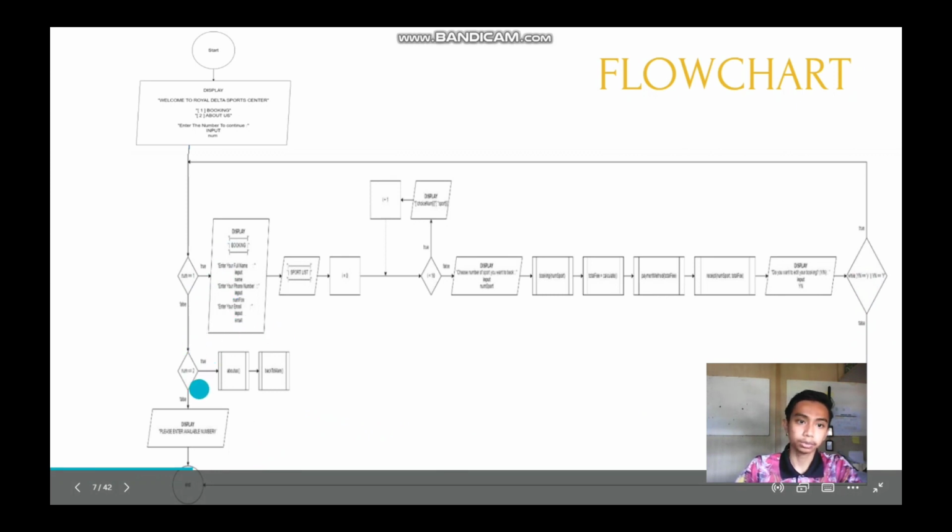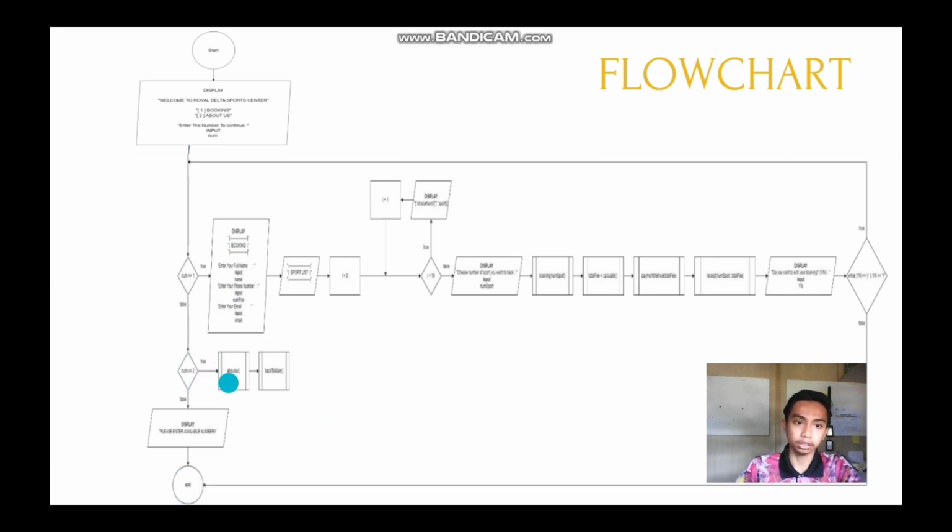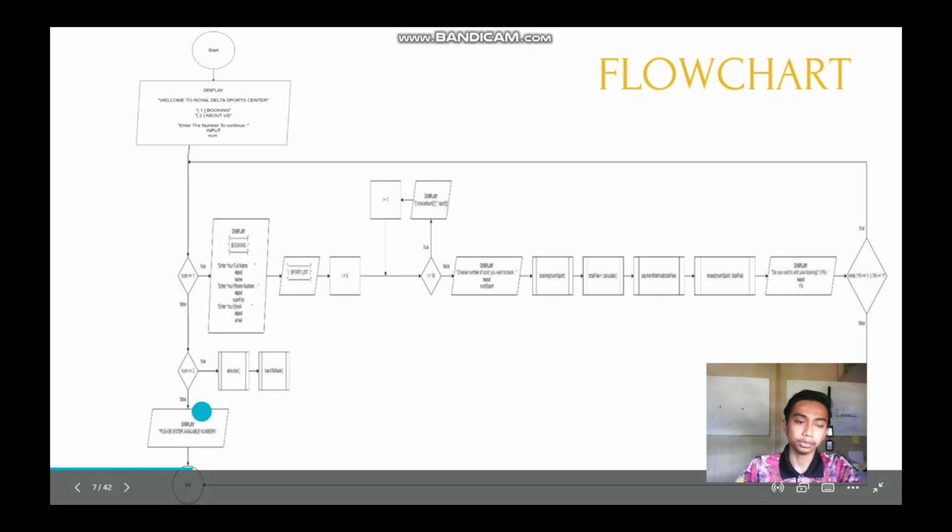If you choose number 2, the system will display about us. Then the system will display back to the main. And if you choose a wrong number, the system will display please enter available number.